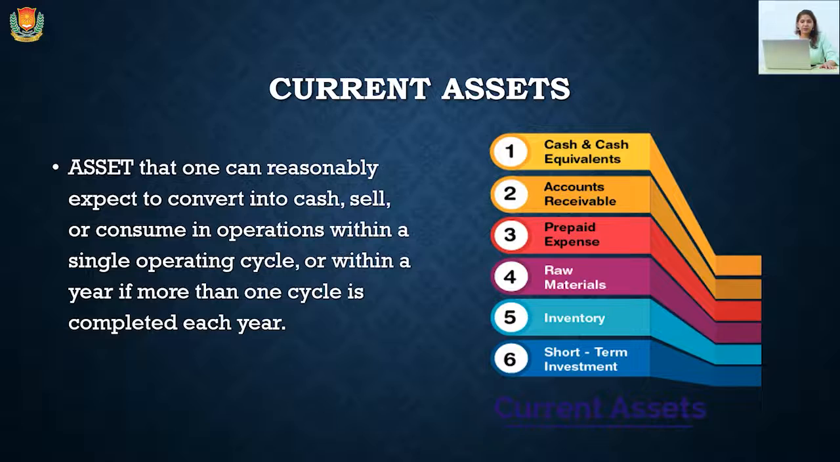Next is current assets. They can be easily converted into cash and must be consumed within one operating cycle period, at least 1 year. So examples are accounts receivable, prepaid expenses, cash or cash equivalents. Cash equivalents are like marketable securities, short-term investments, inventories, raw material, etc.